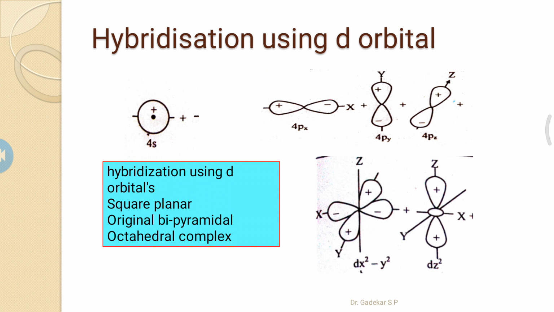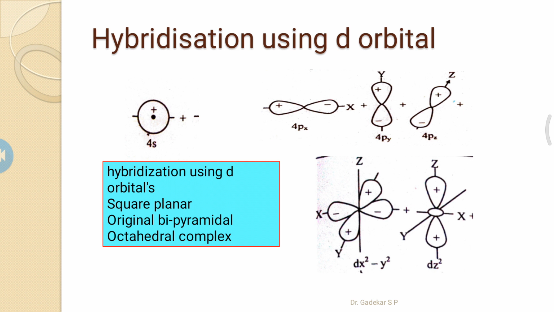Hybridization using d orbitals gives square planar geometry, and these orbitals are involved in dsp2 hybridization.